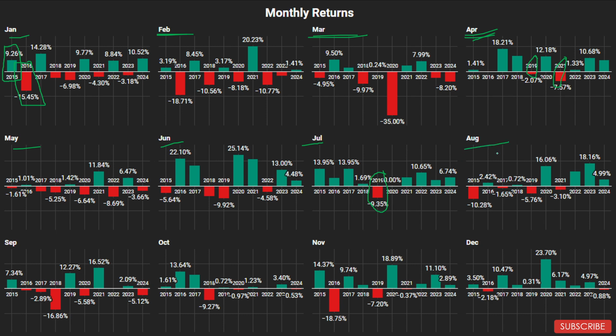August, six positive, four negative. That means above average. September, five positive, five negative, average month. October, seven positive, three negative. So a good month for this sector. Same is the case with November, seven positive and three negative. So a good month for this sector. And then December, eight positive and only two negative. So a very good month for this sector.